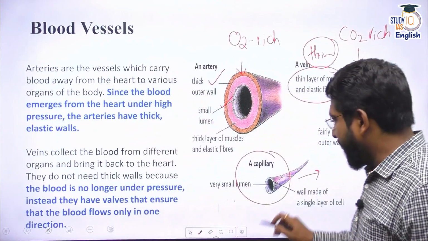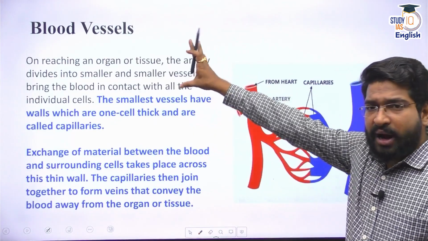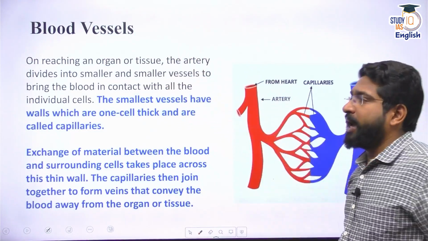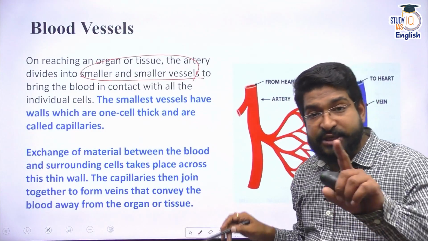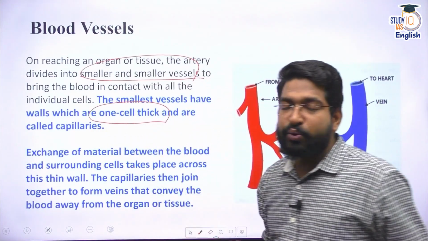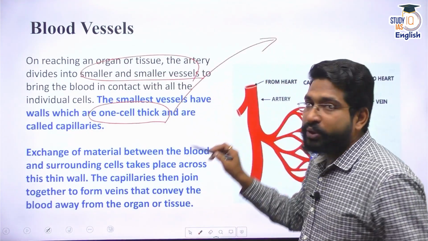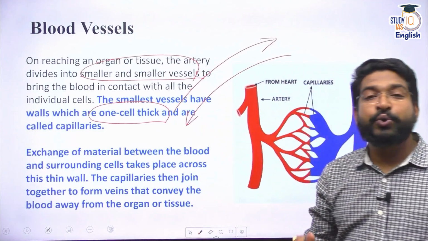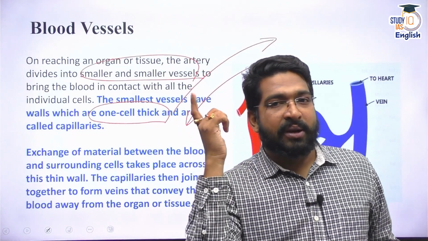Apart from that, we have capillaries. Now, what are these capillaries? As soon as arteries and veins reach an organ or a tissue, they will divide into smaller vessels. And these smaller vessels, remember, they are only one cell thick. That means I can easily put something into capillaries. I can easily take something out of capillaries through osmosis. It's like a one-cell-thick permeable membrane.